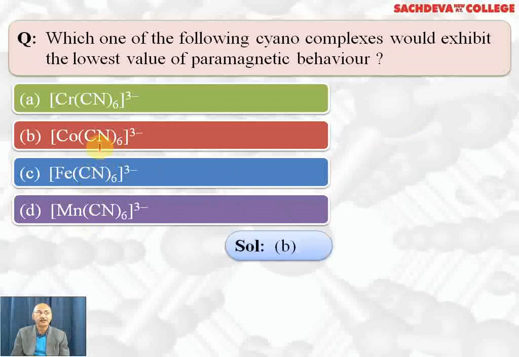Why B part? Because in 3d6 all electrons are paired, so there is no unpaired electron. It will show diamagnetism or no paramagnetism. Cr has 3 unpaired electrons, so it will show paramagnetism. This one has 1 unpaired electron, so it will show paramagnetism. And this also has unpaired electrons, so it will show paramagnetism.